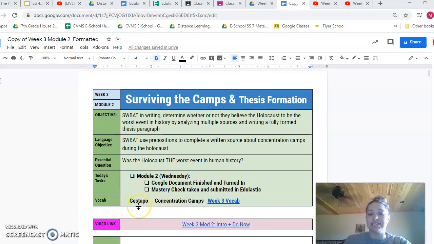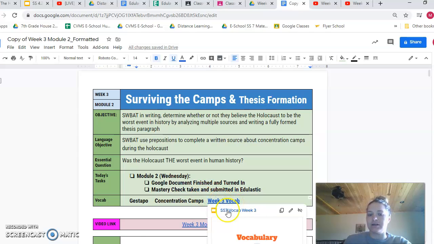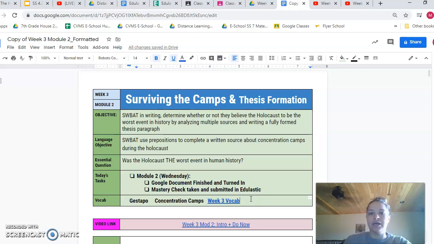Vocab words today are Gestapo and concentration camps. Remember, if you need more in-depth understanding of those, you can always click on this link and it will take you to definitions, images, and examples of those.